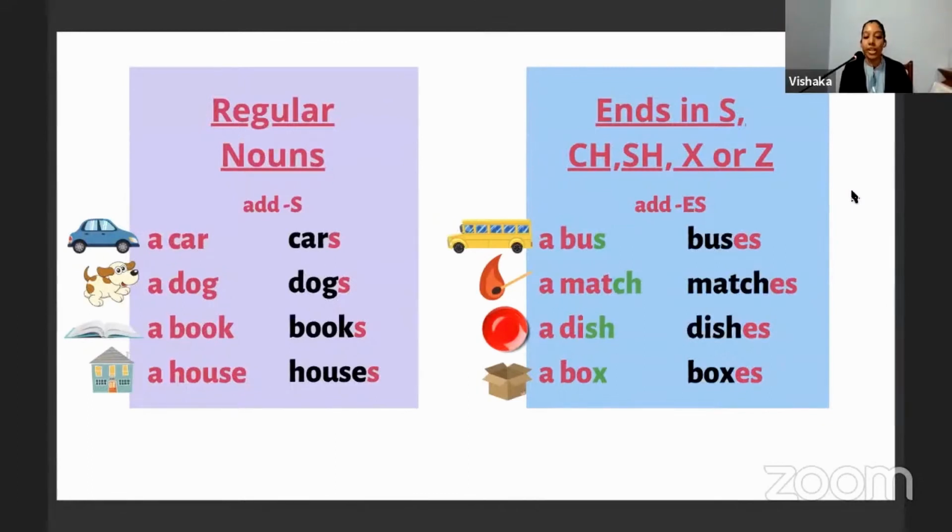I hope all of you understood that, so write it down in your books. Don't worry, there are a few exceptions, and it can change a little depending on the words, but in general you should note down these rules. Okay, let's go to the next slide.